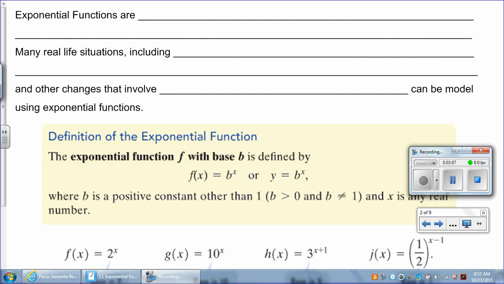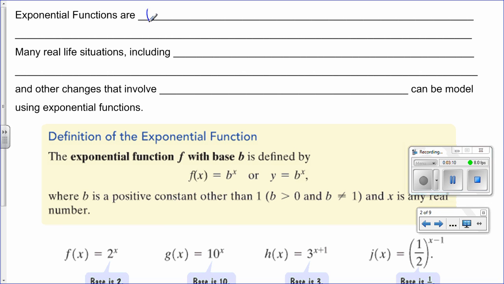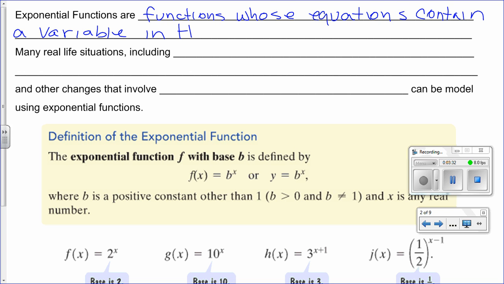So exponential functions are functions whose equations contain a variable in the exponent, like the one we've seen previously. So x was the exponent, that was the variable, and that is the one that gets substituted.